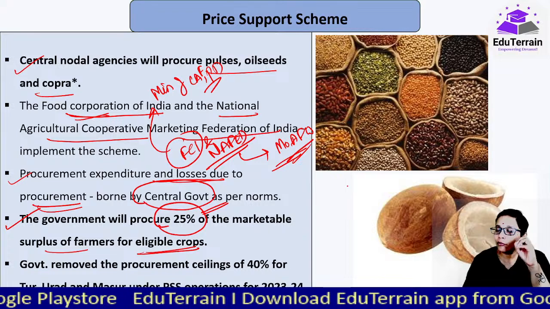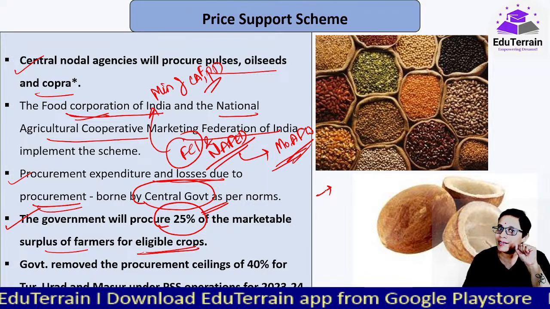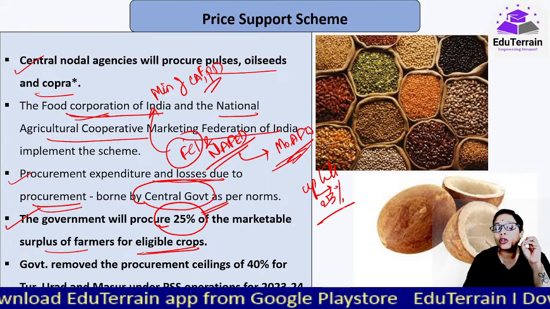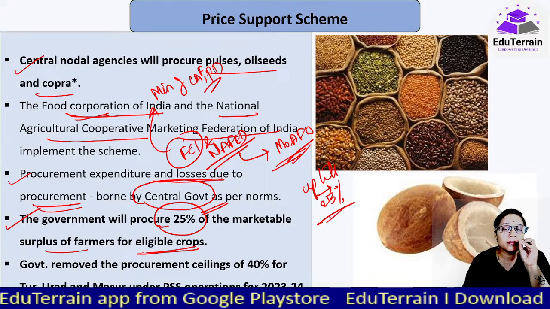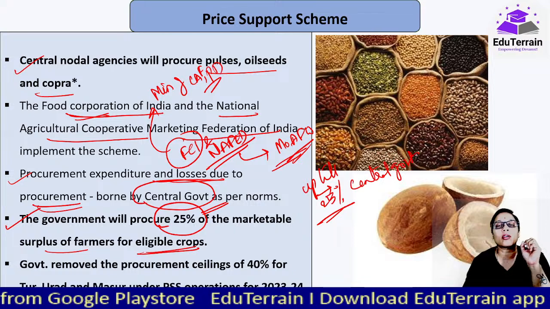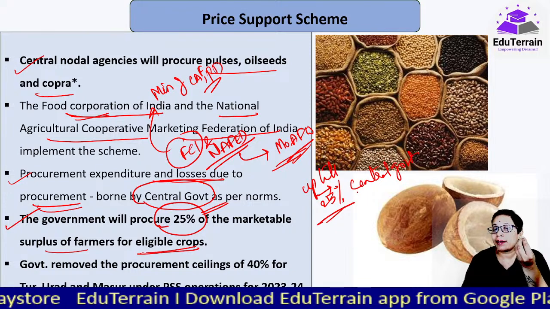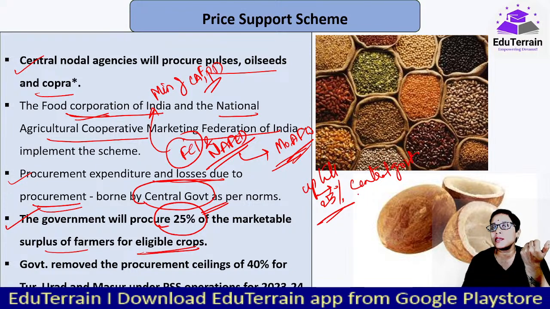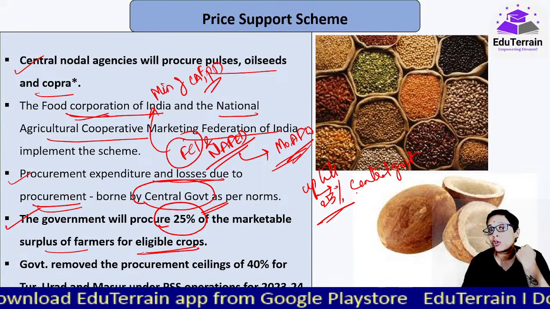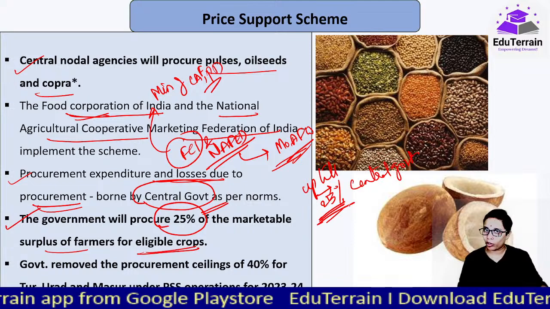Okay, but in few cases this can be increased as well. See, when we talk about this particular scheme, it is a centrally sponsored scheme, and up to 25% procurement, entire whatever the expenses that are there, that would be borne by the central government. But there is a point that helps the state governments as well. कई बार ऐसा होता है कि state governments also will run their own welfare schemes, right? So where would they get those commodities, agriculture commodities from? So in this case, up to 25% the central government will do.